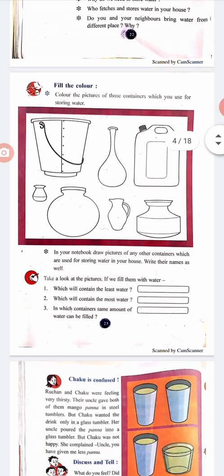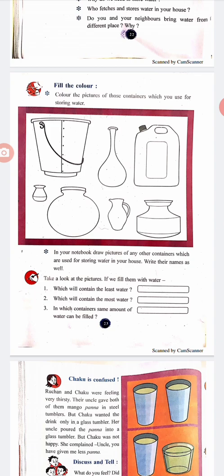Next page. Color the pictures of those containers which you use for storing water. Take a look at the pictures if we fill them with water. Which will contain the least water?